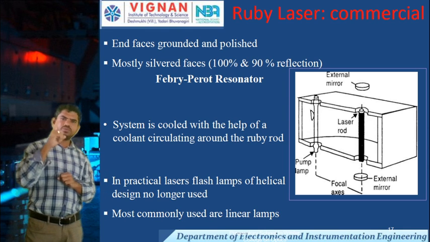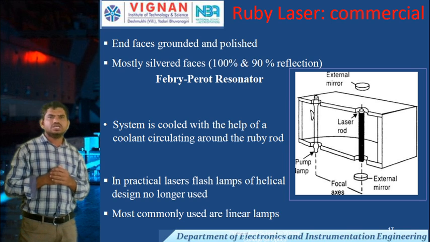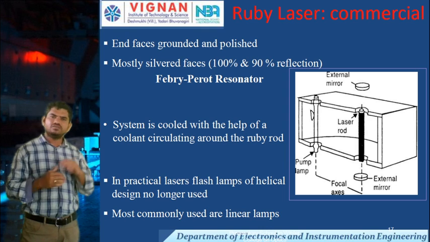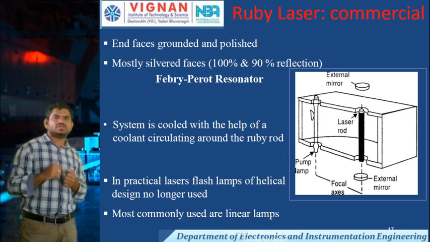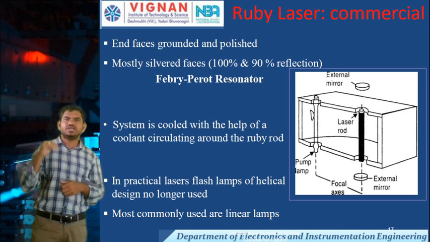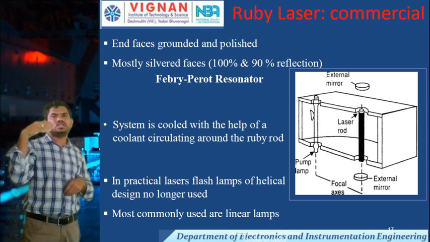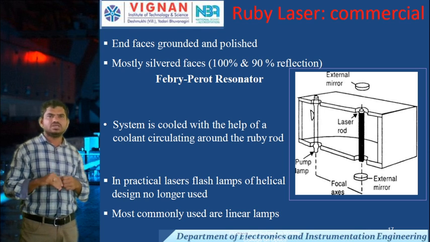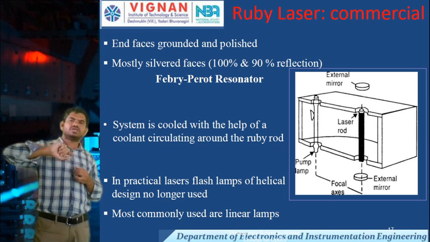The end faces of the mirrors are silvered faces: one end of the mirror is polished with silver 100%, and the other end is polished with 90%, because for reflection we require the laser light to transmit from one end to the other.